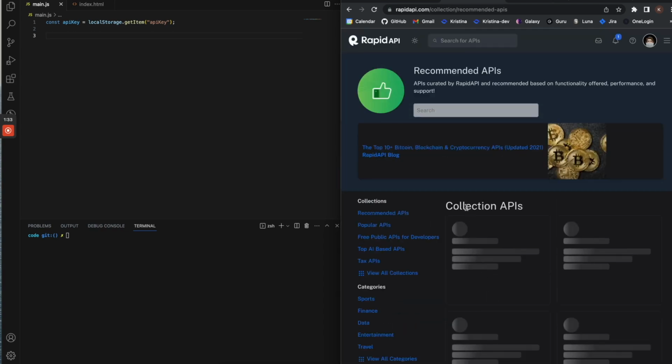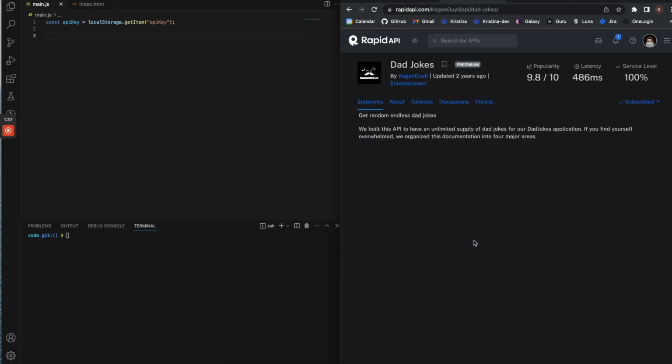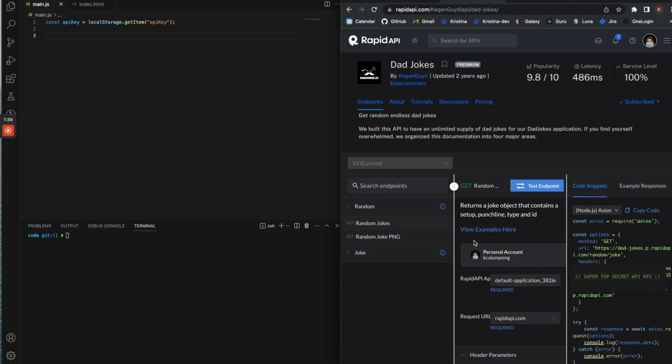And yeah, so I went to recommended APIs and I found dad jokes here. So I created an account with RapidAPI and I choose which API I want to use, and it's going to go ahead and just generate an API key for me.